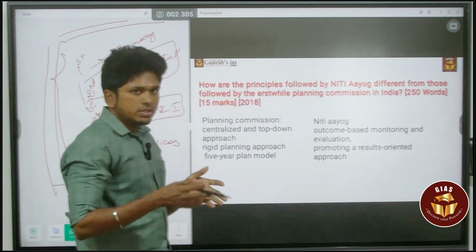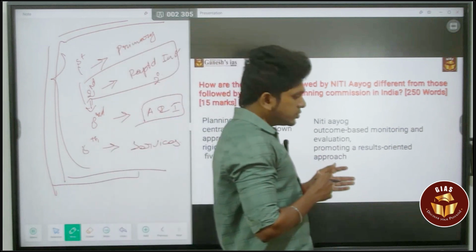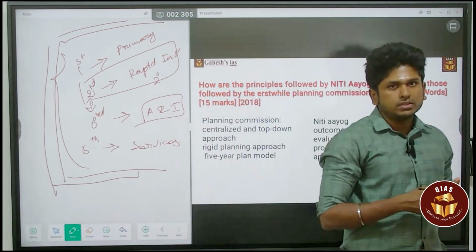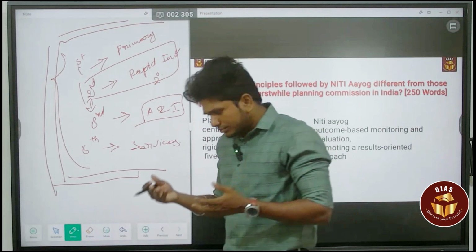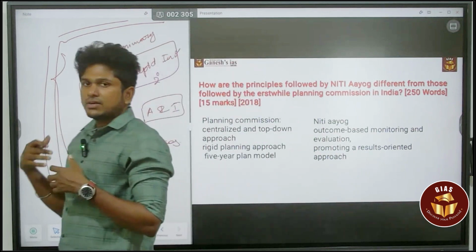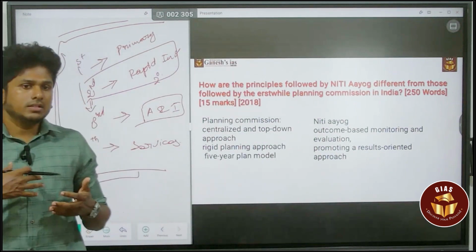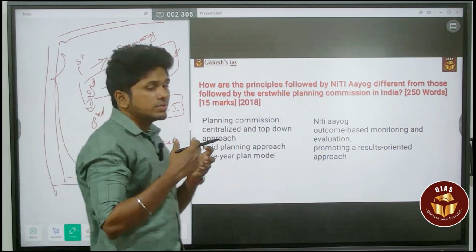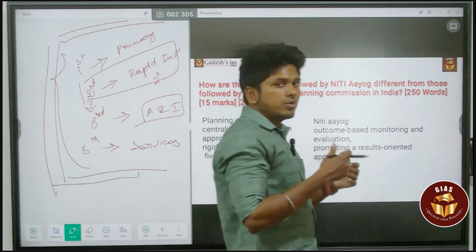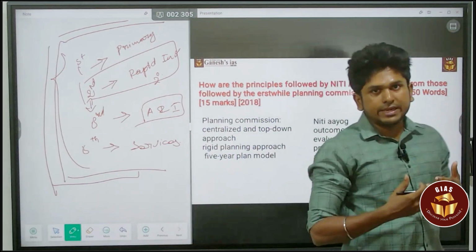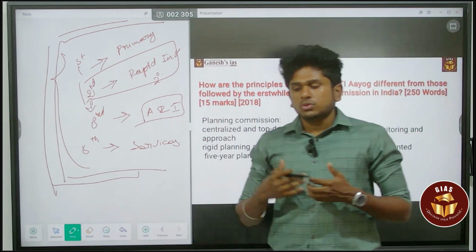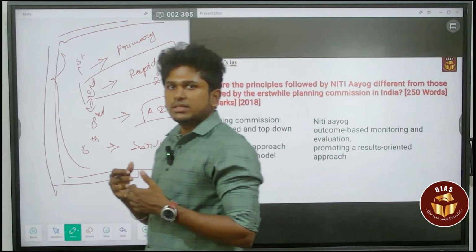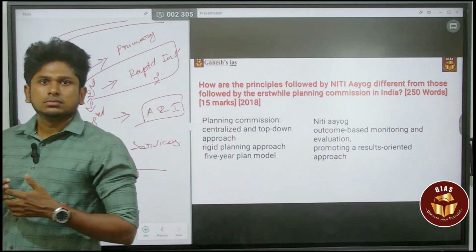But when it comes to Niti Aayog, it is totally different. It is outcome based and purely uses the ideas of economists or people who are related to specific sectors. They will come into the picture and give policy ideas, based on which they will make policies or schemes.